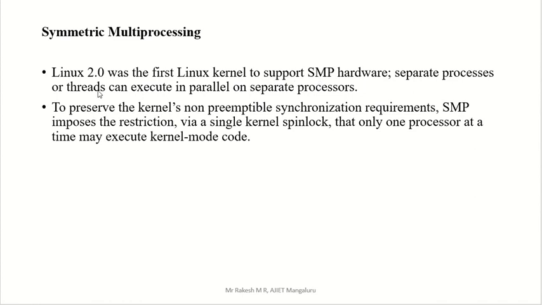A separate process or thread can execute in parallel on a separate processor. SMP means symmetric multiprocessing: many different CPUs, processors, executing in parallel. That means separate CPUs are there, and all CPUs are executing your processes at a time, that means in parallel.